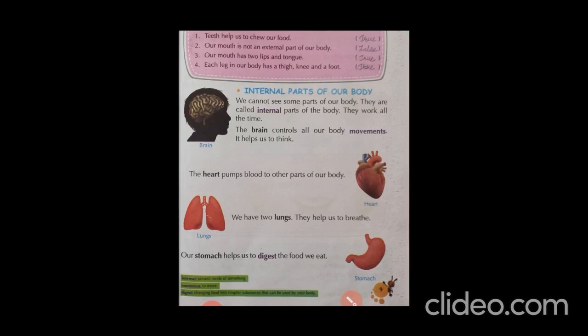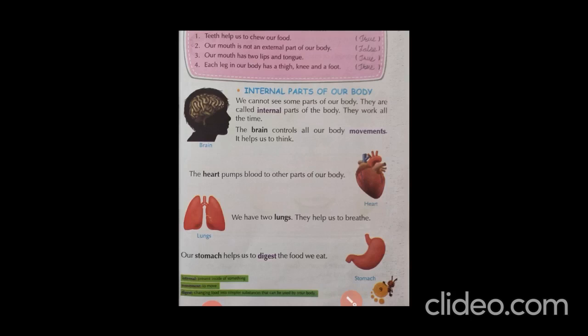Next, the heart pumps blood to other parts of our body. So our heart works like a pipe which supplies blood to the other parts of our body. Next is lungs. We have 2 lungs that help us to breathe. So in our body, lungs work as a pump which helps us to breathe. We have 2 lungs.